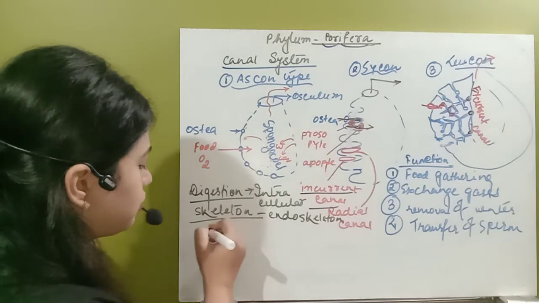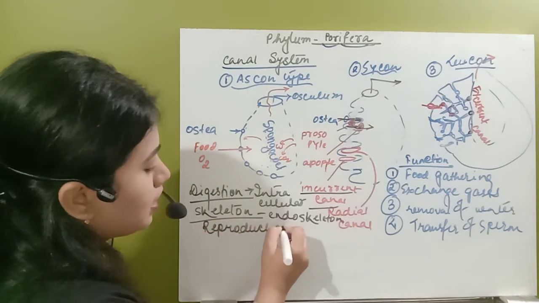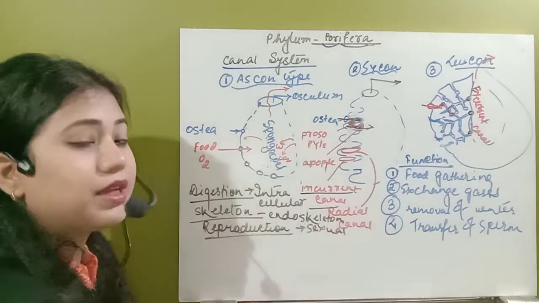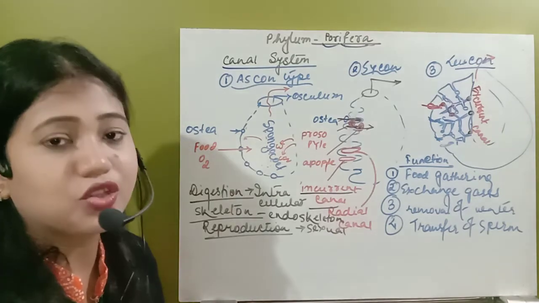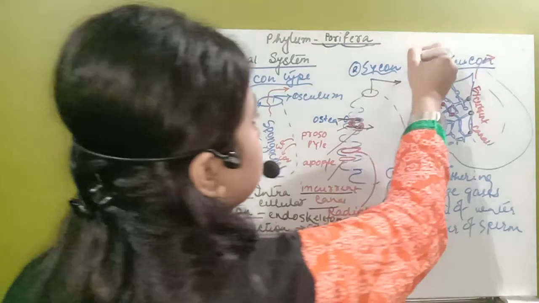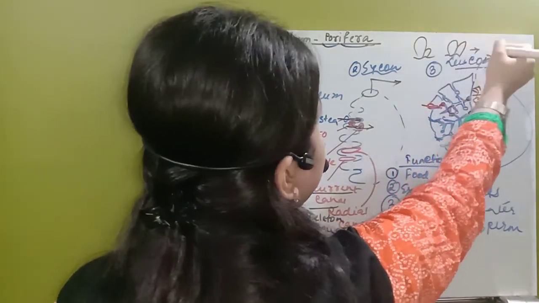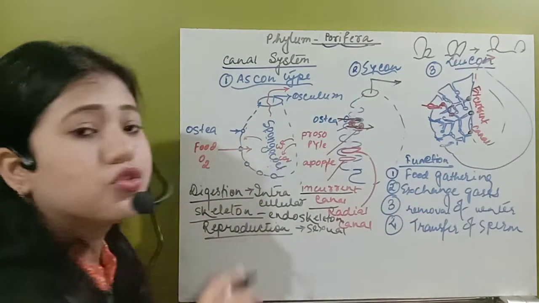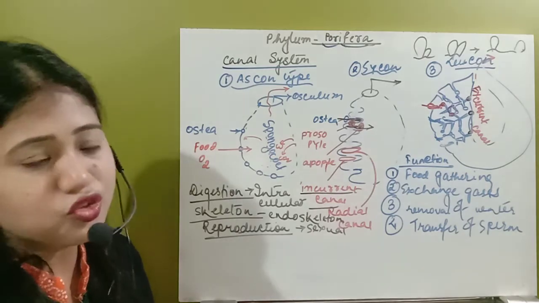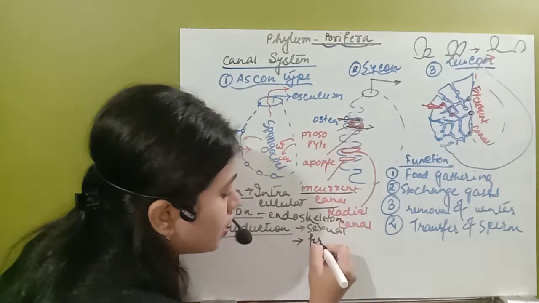Now next, come to reproduction. In reproduction, you will see that this organism prefers sexual reproduction, but asexual reproduction can also be seen, like fragmentation and budding. Suppose this is the organism, they will develop a bud, then this bud will grow in size, and after that they get separated. So asexual reproduction can also be seen, but sexual reproduction is the most favorable one.